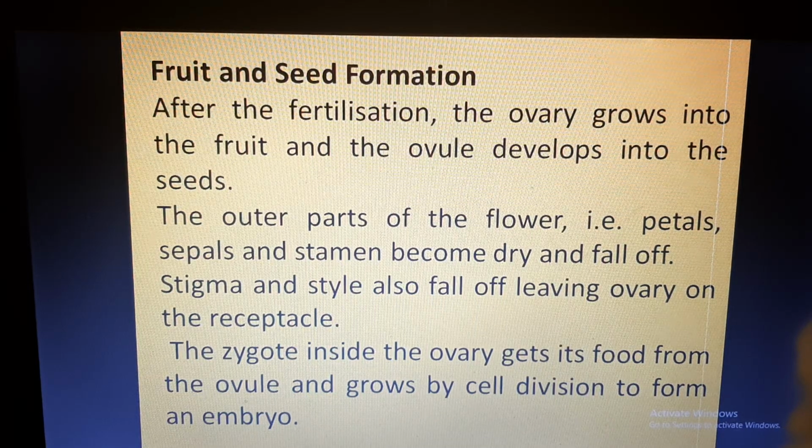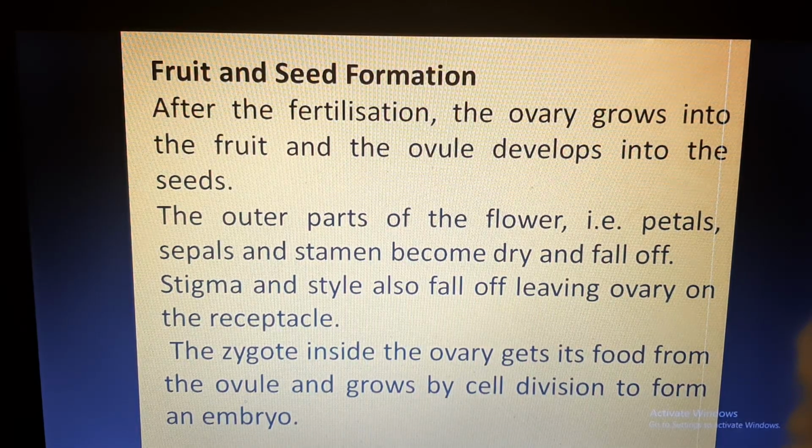So here what is happening is that all the parts of the flower which were required for male and female gamete production and for attraction of external agencies of pollination have played their role very well. Fertilization has taken place, so all of them dry and fall off, so that the plant can conserve the energy and concentrate that energy in the growing of the seed.